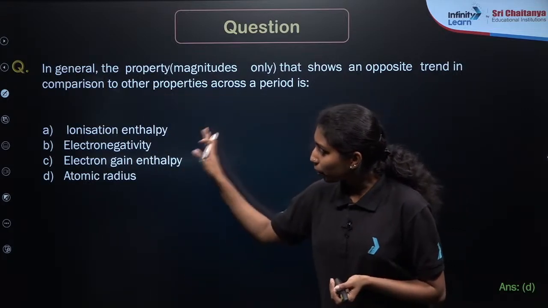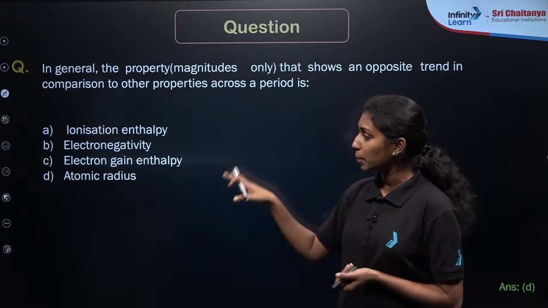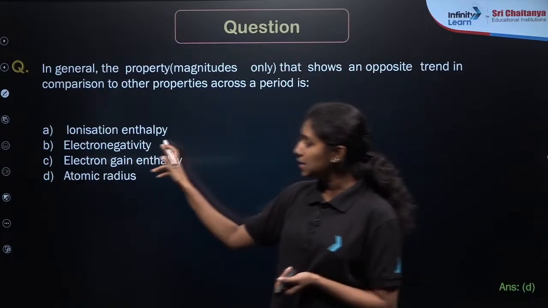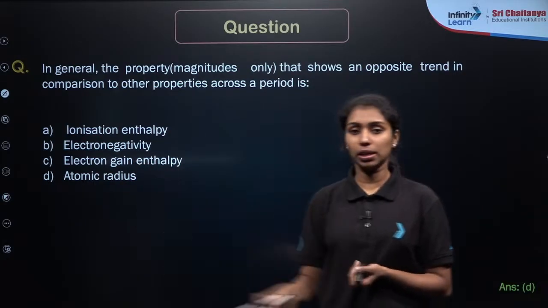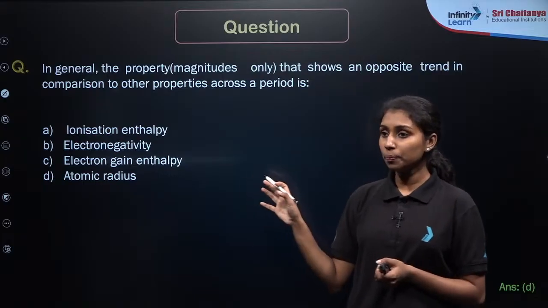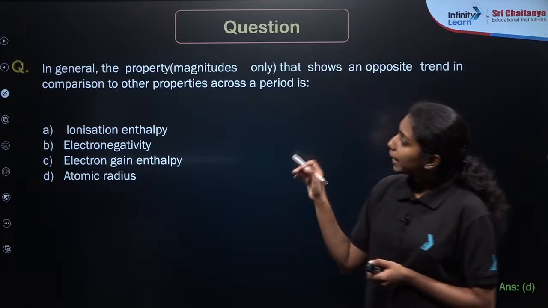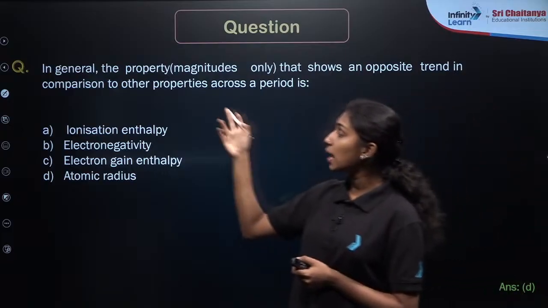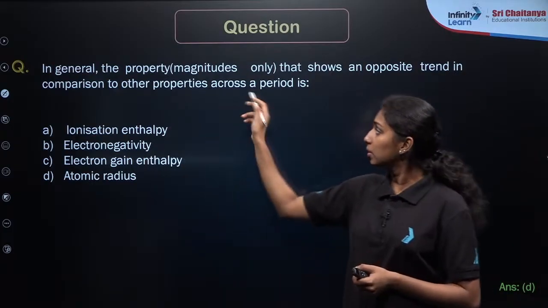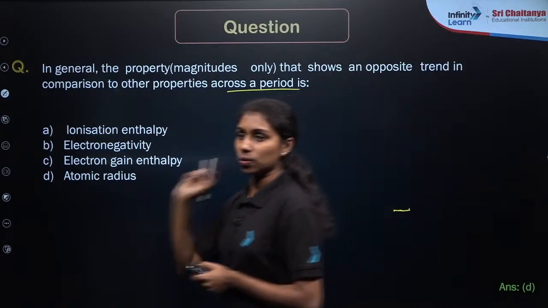So these are some important properties we have discussed in the classification of elements and the periodicity of properties. We have seen the ionization enthalpy trend, electronegativity trend, electron gain enthalpy trend and the atomic radius. You need to identify the property that shows an opposite trend in comparison to the other properties across a period. I hope you understand the question.